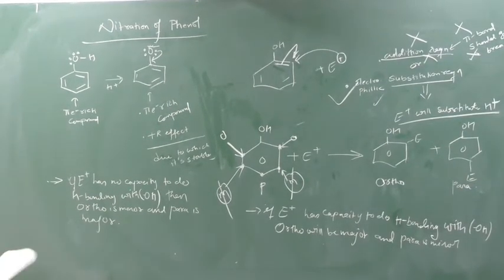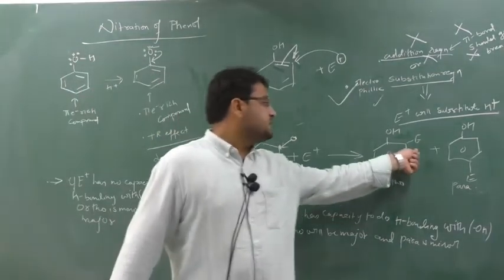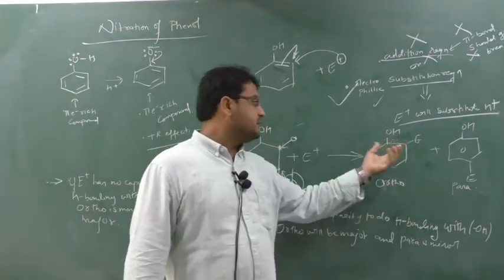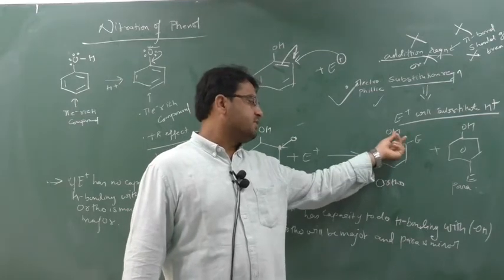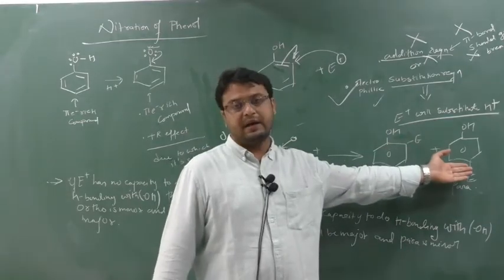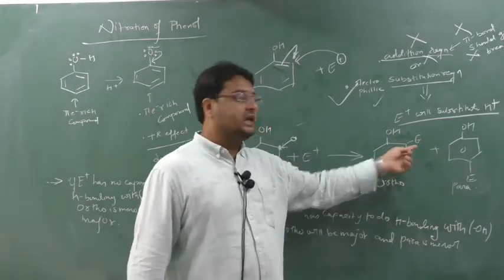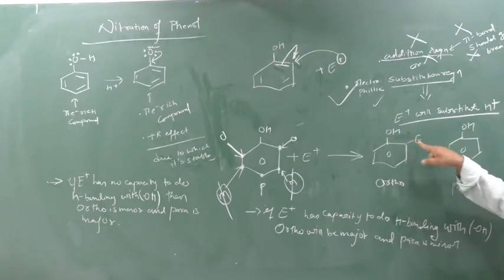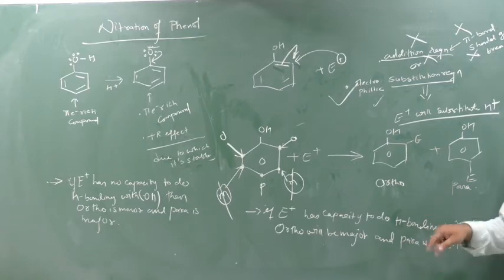So clear? If this E has a capacity to do the hydrogen bonding, then this compound will be stable. When this compound is stable, ortho will be major and para will be minor. If this E has no capacity to do hydrogen bonding, then para will be major and ortho will be minor. Now why is it so? There is also one more logic you can give.